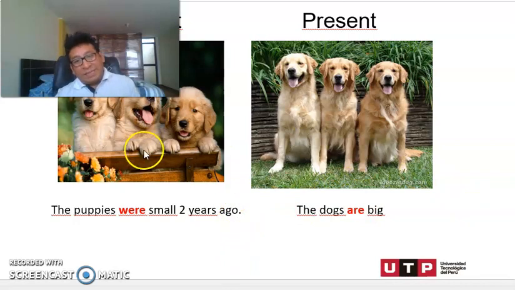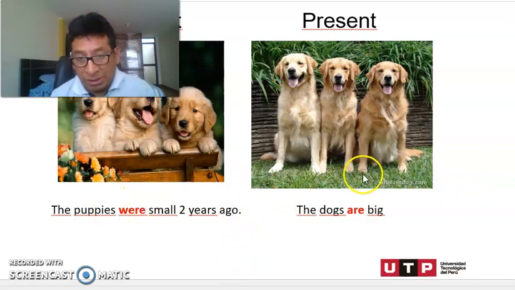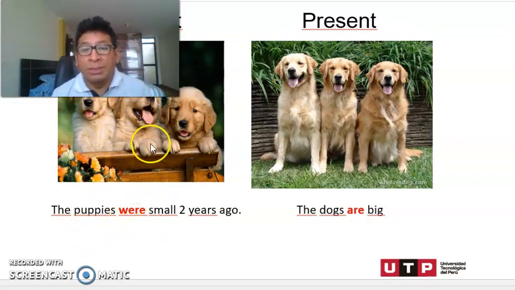So we have these two pictures, okay? Look at here, the puppies. In Spanish, you say cachorros, cachorritos. The puppies were small 2 years ago, and the dogs are big now, in the present.